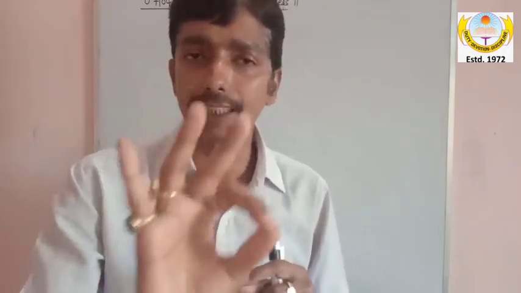I'll repeat: any physical quantity, crores, billions of physical quantities, they all require two things, a unit as well as magnitude. I explained what a unit is. A unit is nothing but the standard we have given, so that we can identify. By looking at meter, you can easily identify it is length. By looking at kilogram, you can easily identify it is mass. So the standard given becomes a unit.